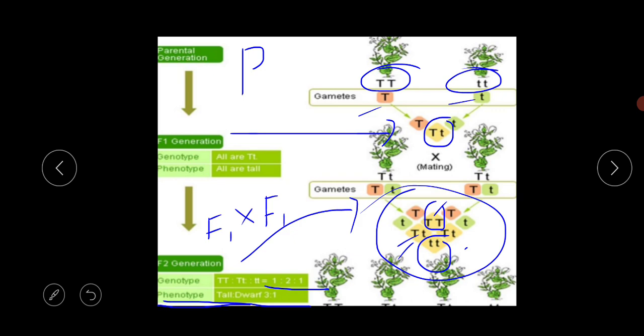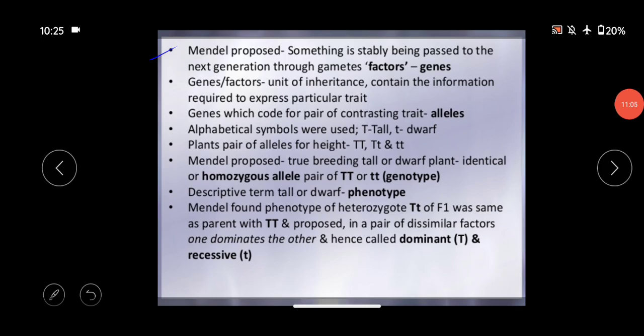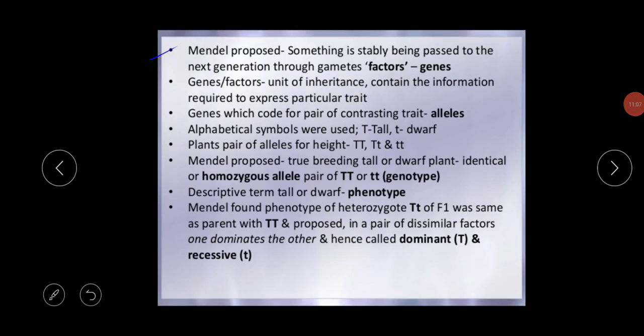So this is the result of Mendel's monohybrid cross. The next thing is that Mendel proposed that something stable is passed to the next generation through gametes. That's called the factors, or genes. I am repeating again: he proposed that some factors are passed down from parents to offspring through the gametes over successive generations.